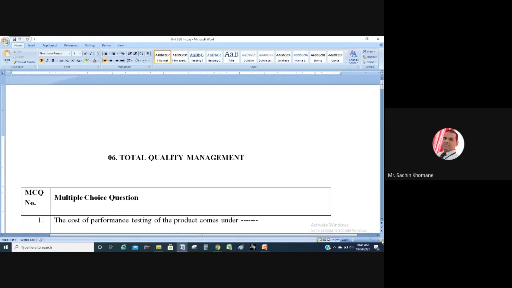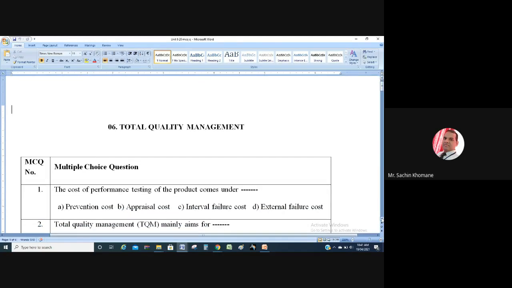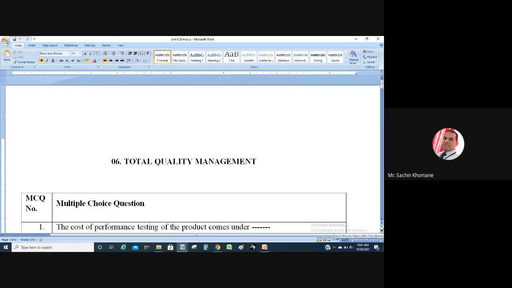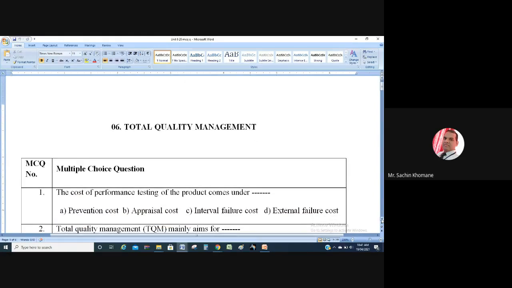Let me zoom in so that you can see the question clearly on your mobile screen. Okay, now I hope this screen is visible to you people. Okay, first question is there.